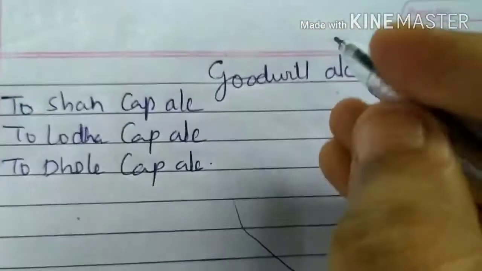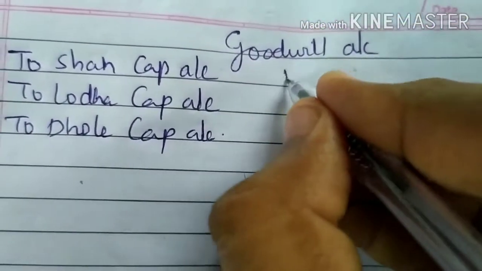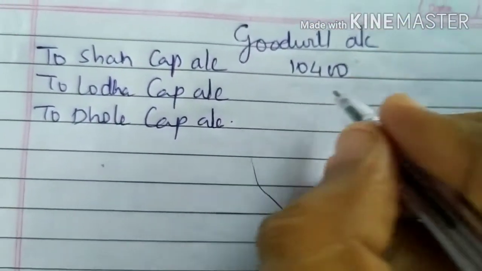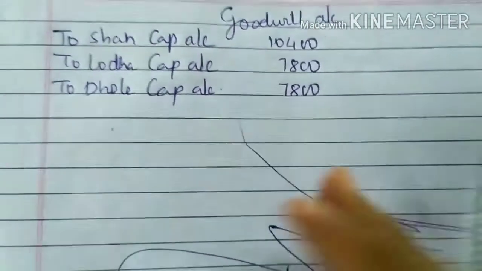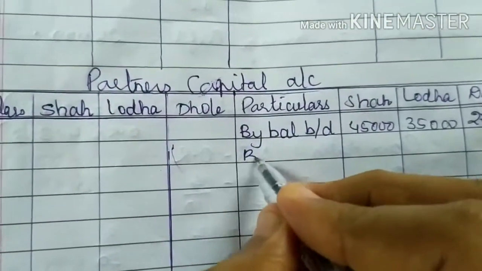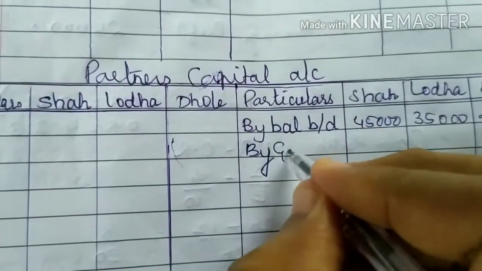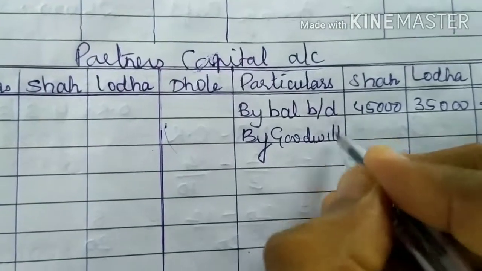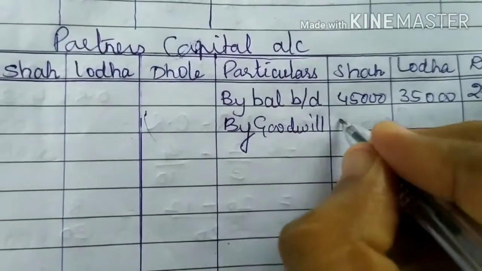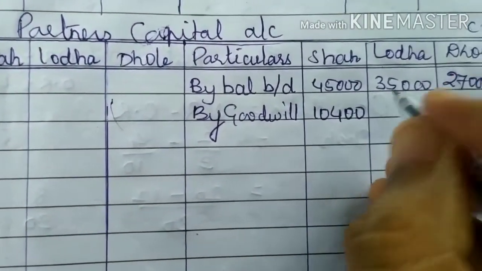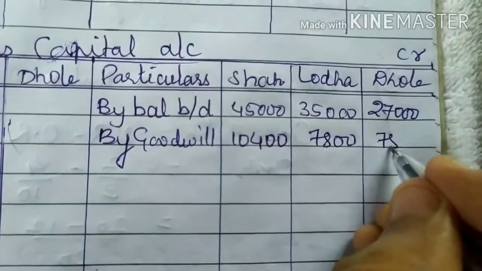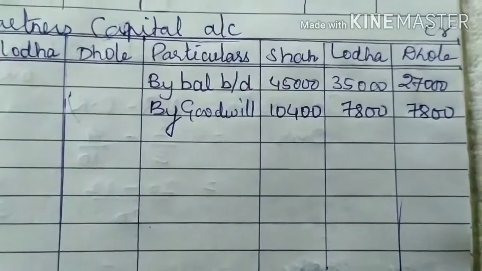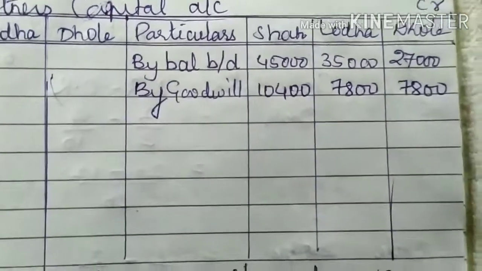So this you will write in debit side, 10,400, 7,800, 7,800. Second effect you will show in partners capital account credit side by goodwill account, which is 10,400, 7,800, 7,800. This is the goodwill raised entry.